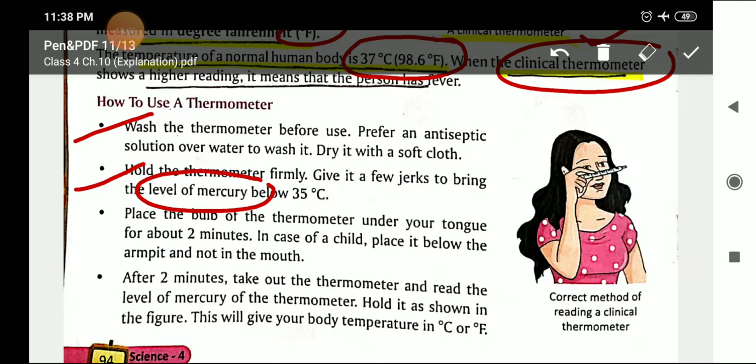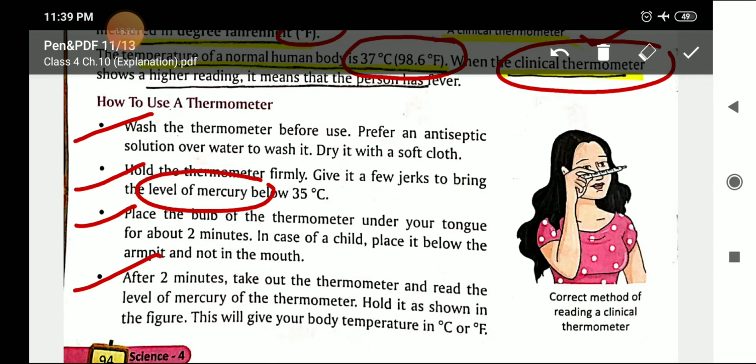So when the mercury level has come down, the next step is to place the bulb of the thermometer, the tip of the thermometer, under your tongue for about 2 minutes. In case of a child, we can also place it below the armpit, not in the mouth.